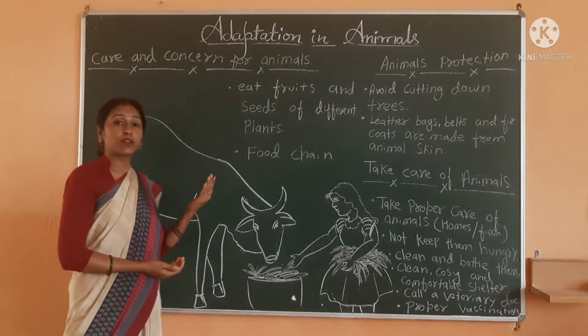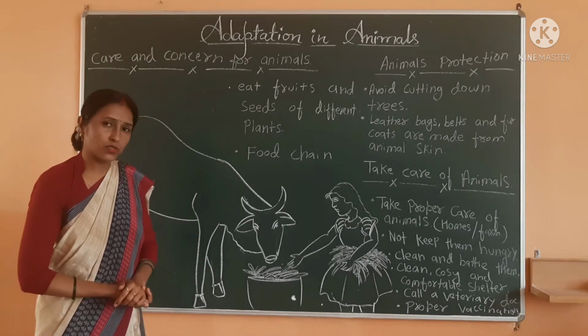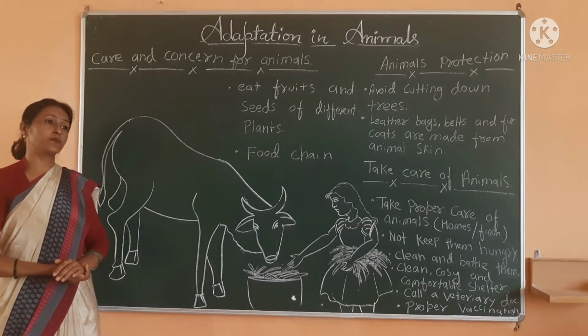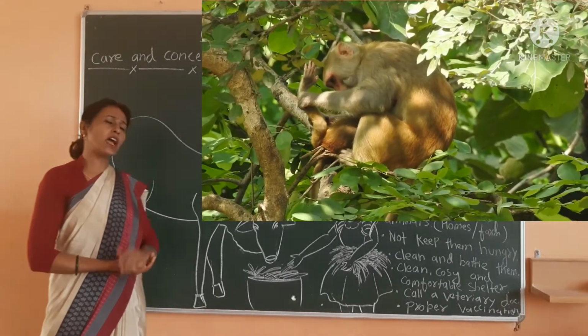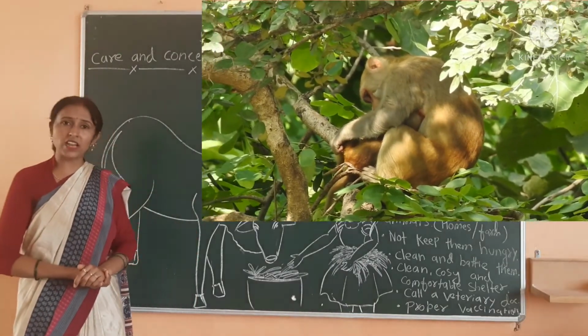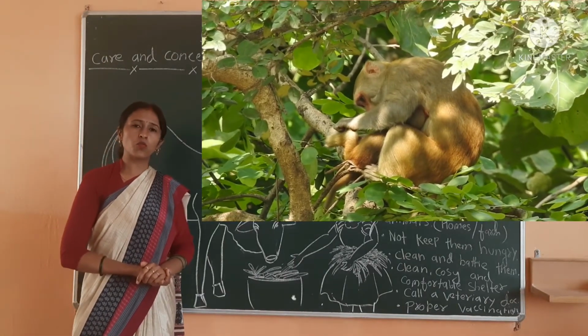After that, animal protection. How do we protect our animals from other things? Lots of animals live on plants, arboreal animals, remember that? Who are living on trees. So what's our duty?